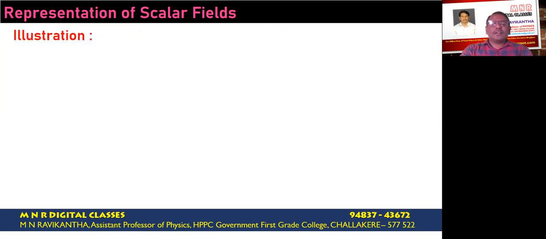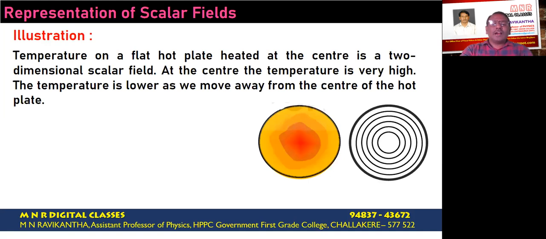Now let us consider another illustration which we already discussed in the previous session. If we take a hot plate heated at the center, it is a two-dimensional scalar field. At the center, temperature is high. As we move away from the center towards the edges of the plate, the temperature gradually falls down. The contour map or the level surfaces corresponding to this heated metal plate is represented by concentric circles.